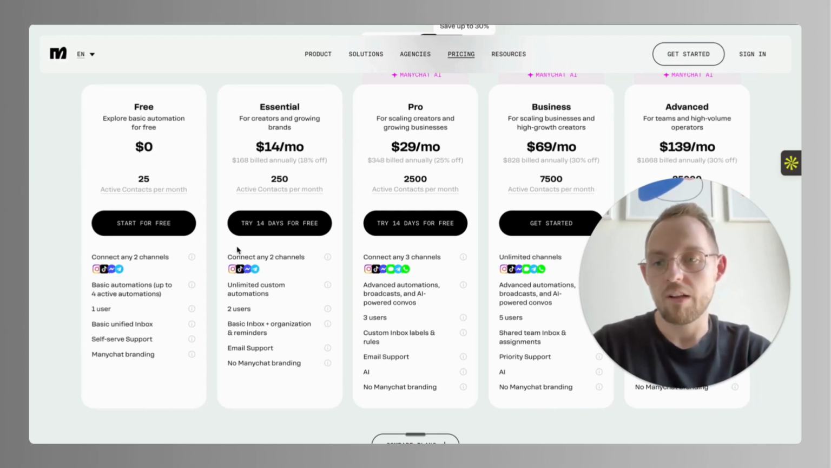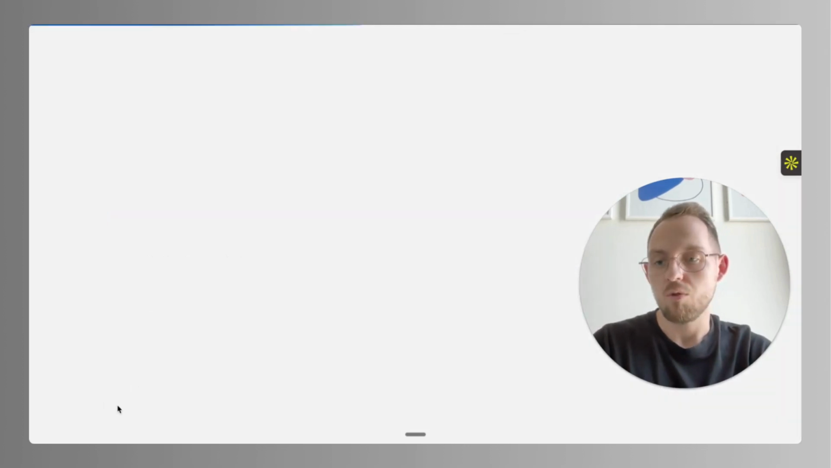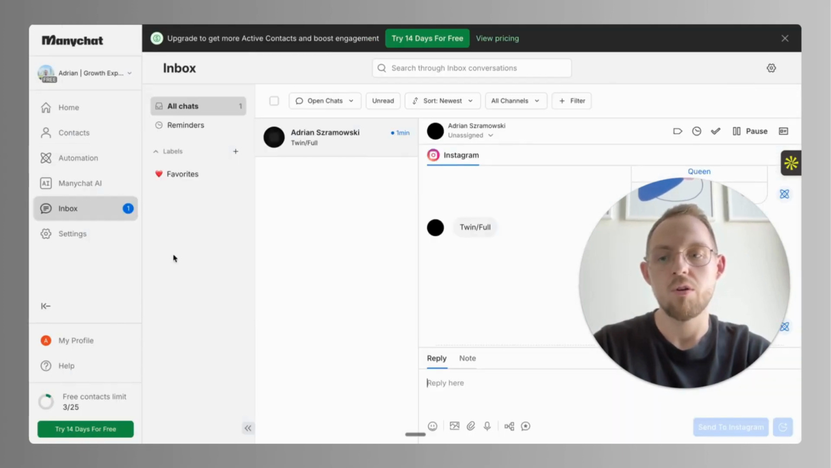And what can we connect? As you can see, we can connect Instagram, TikTok, Facebook messages, Telegram, and on the Pro plan, we can also connect WhatsApp and SMS messages. So how to do it? We are basically going to, let me show you here.